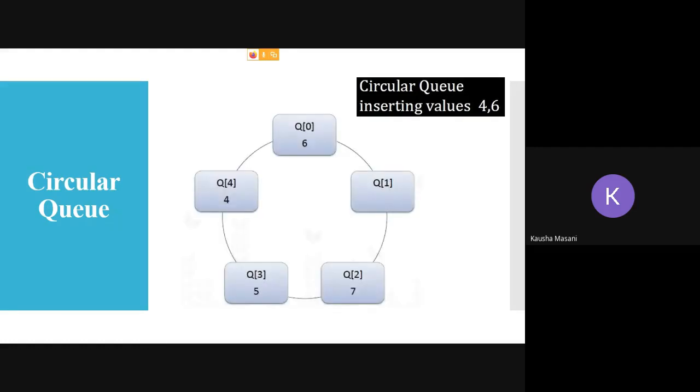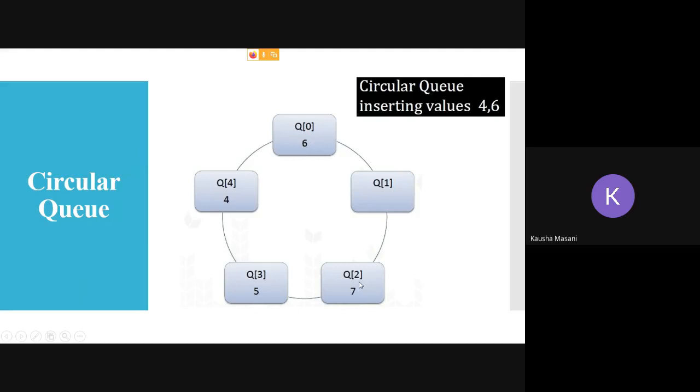Now your rear, which was previously pointing at 3, when you go for the NQ operation, rear now increments to 4. From 3 it gets 4, and it is going to add the element 4. Now it is going to check whether front is pointing at 0. No, front is not pointing at 0.